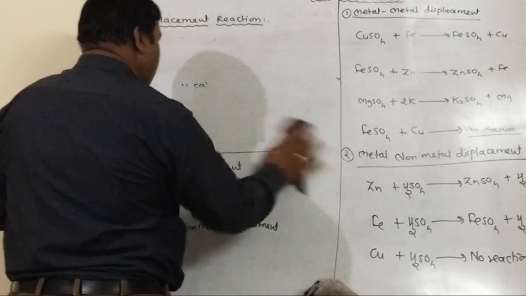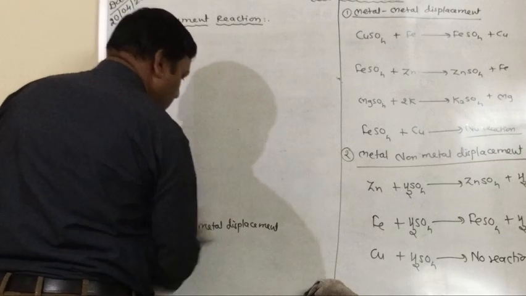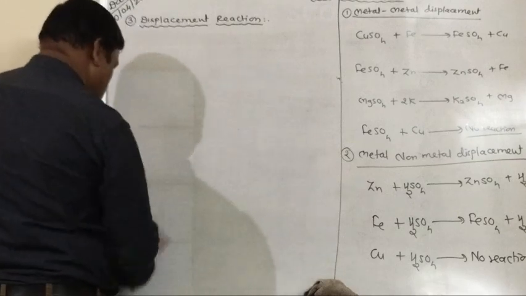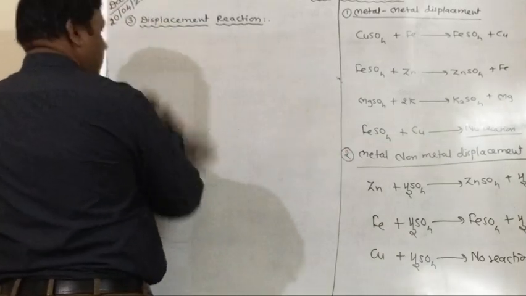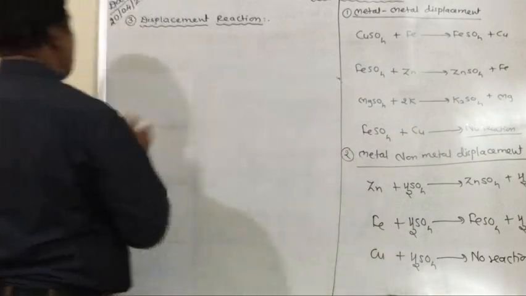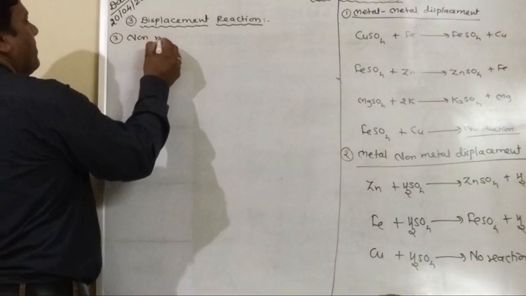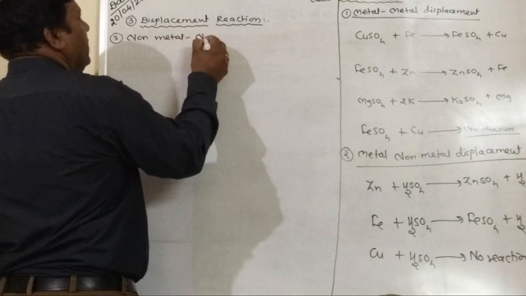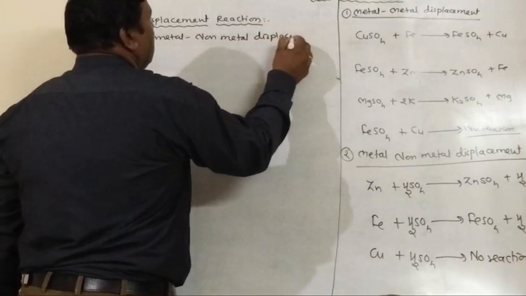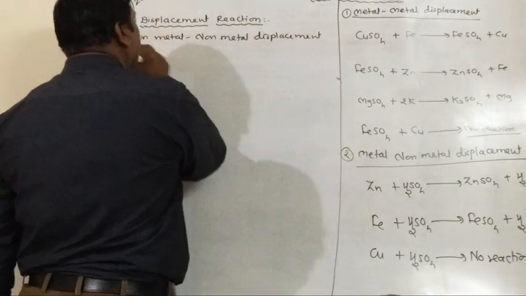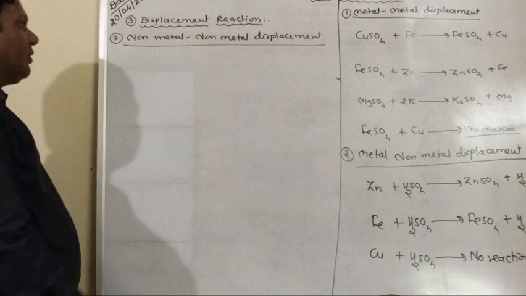At last, number 3, non-metal displacement reactions. Same thing here. In non-metal displacement reactions, the more reactive non-metal displaces the less reactive non-metal from its solution.